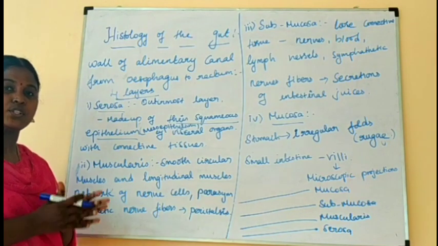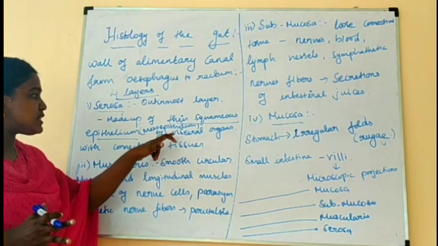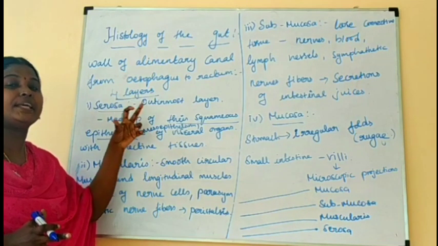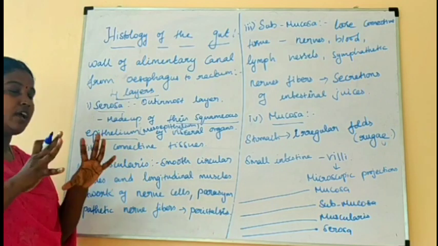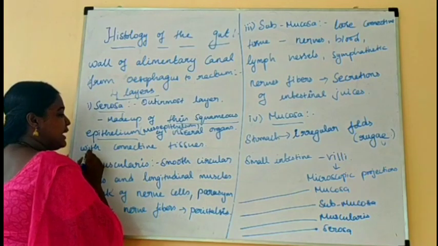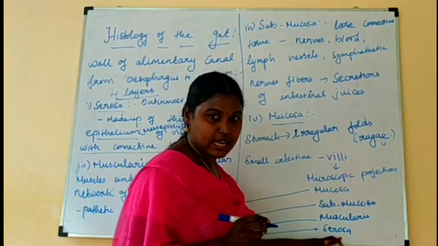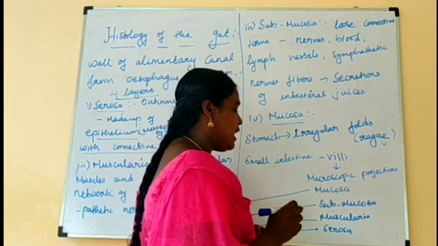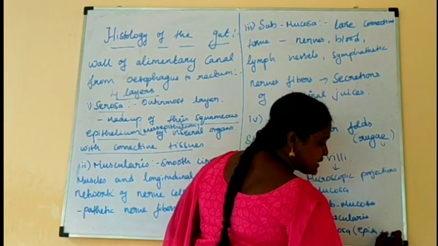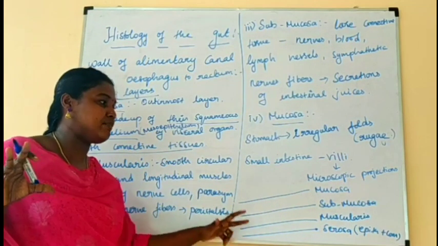Why? Because the visceral organs are present, and this is the outermost layer of squamous epithelium on the visceral organs. So this is the visceral peritoneum. The peritoneum is present all over the full view. It is also connected with connective tissue. So I repeat, the serosa is the outermost layer, made up of squamous epithelium plus connective tissue, and it is present in the peritoneum, so it is called the visceral peritoneum.